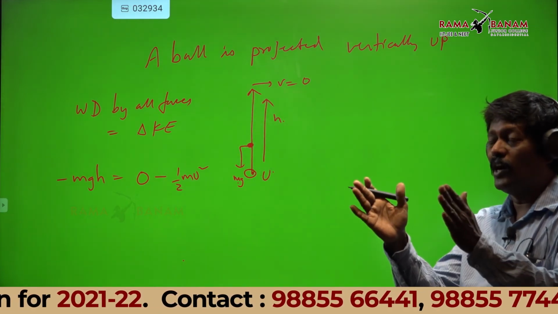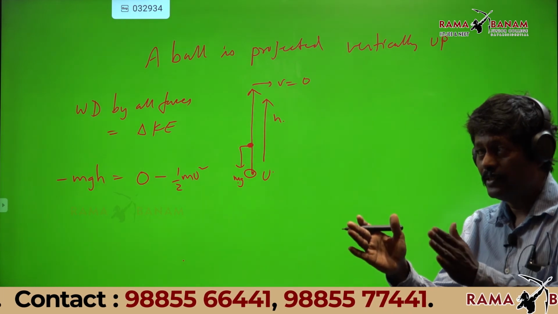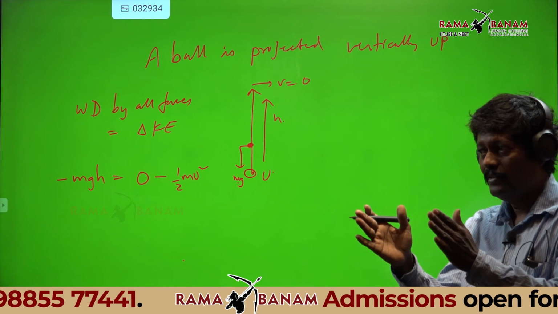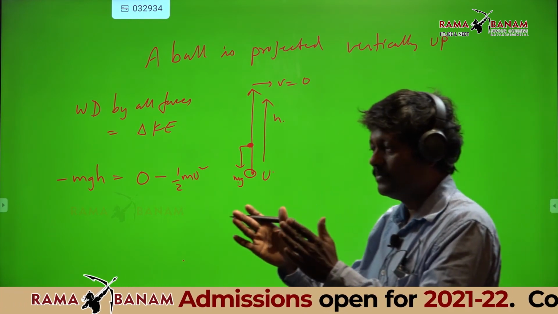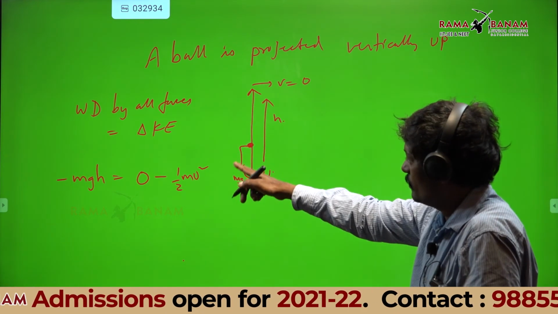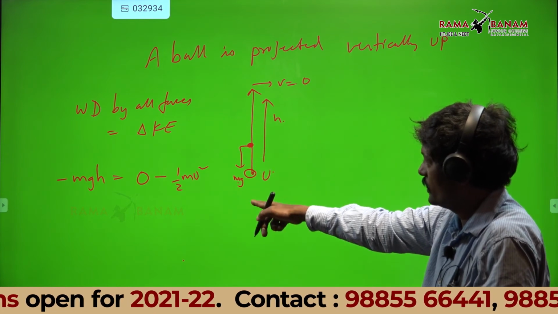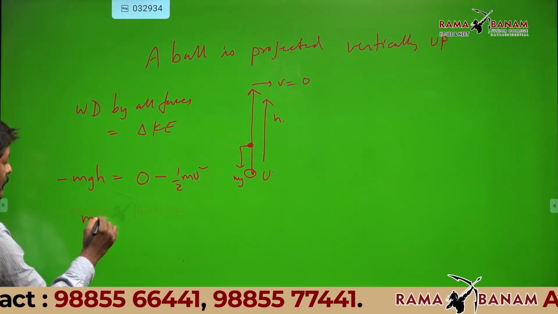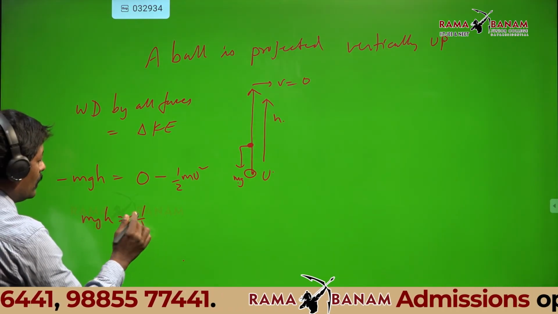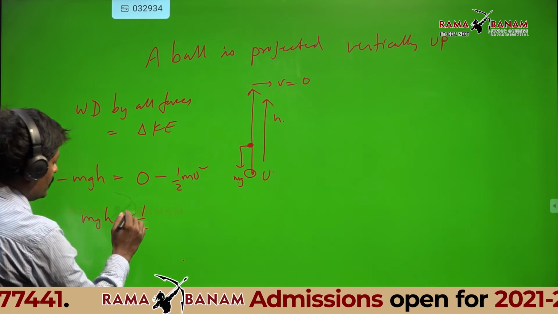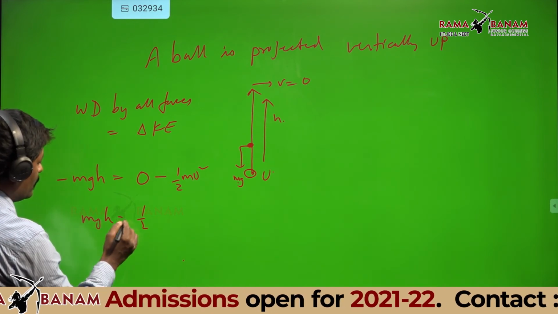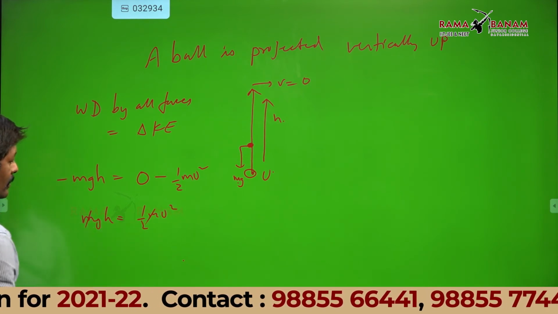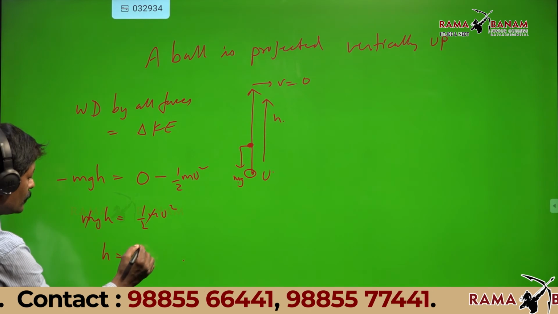See how beautifully we used one theorem. What is the theorem called? Work energy theorem. That is, work done by all forces equal to change in the kinetic energy. Now minus and minus will get cancelled. mgh equal to half m u square. H equal to u square by 2g, as m gets cancelled.